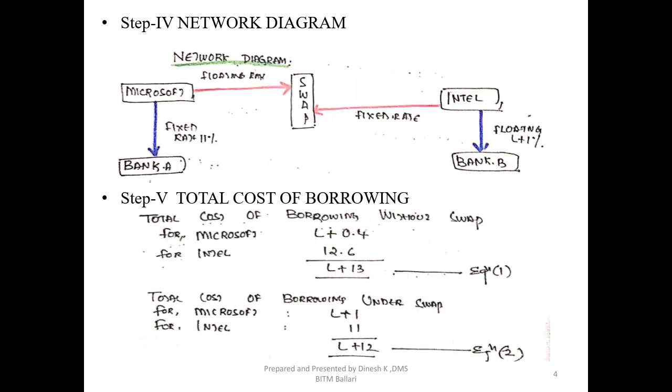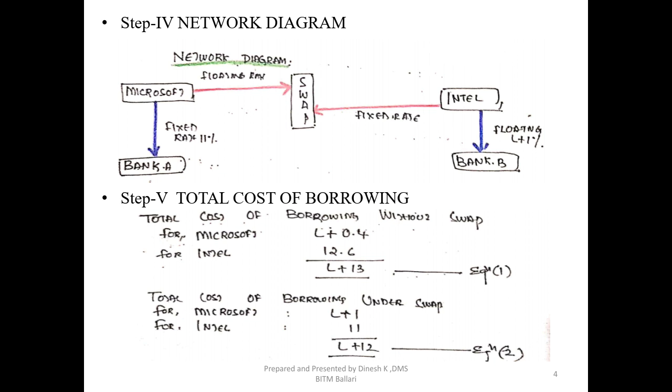Step 4 is what we need to present in the solution. This is exactly how it looks if you club them together for Microsoft and Intel. This is what we need to show. Once the problem is over, at the end we need to come back to step 4, where we have drawn this network diagram, and write what the floating rate and fixed rate actually are.